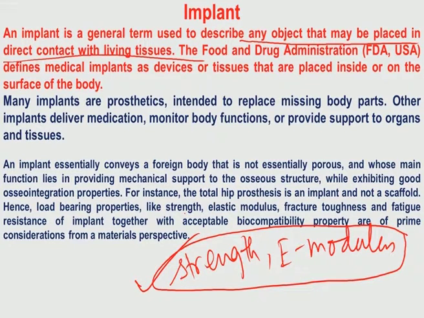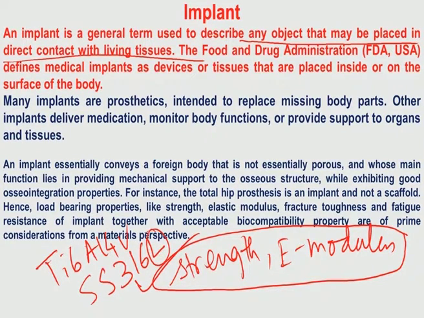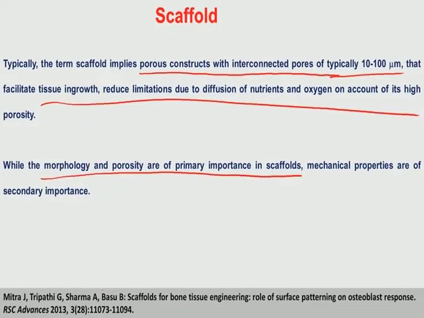Most of the metallic materials used for structural biomedical implant applications are like Ti6Al4V, titanium with 6% aluminum and 4% vanadium, and stainless steel 316L, an austenitic stainless steel grade with 18:8 chromium nickel ratio, and also a low carbon grade. L stands for low carbon grade. That low carbon grade stainless steel 316 also has reasonably good corrosion resistance. Those are popular examples of implants, whereas for scaffolds, polymeric scaffolds are quite widely used.